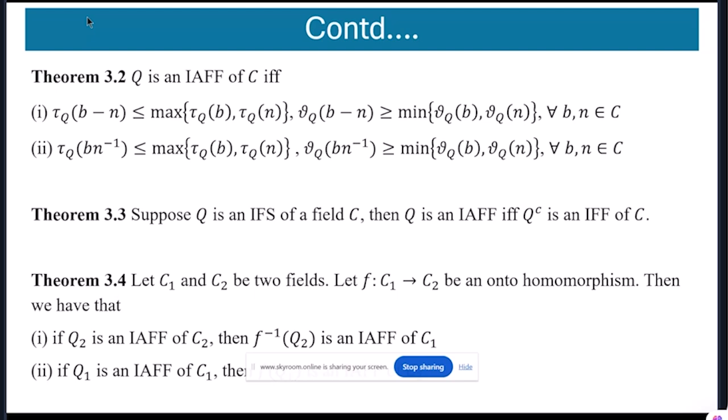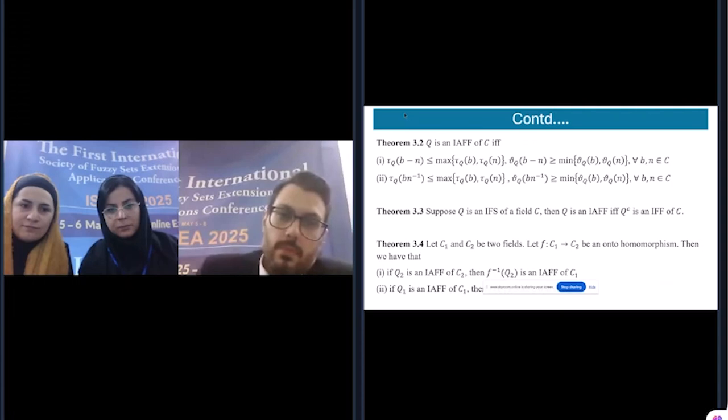Similarly, we can see the next theorem, 3.3. Let Q be an intuitionistic fuzzy set of the field C. Then Q is an intuitionistic anti-fuzzy field of C if and only if Q complement is an intuitionistic fuzzy field of C.